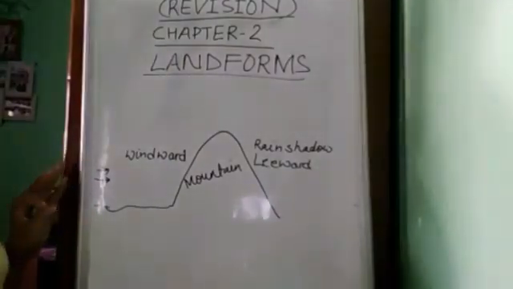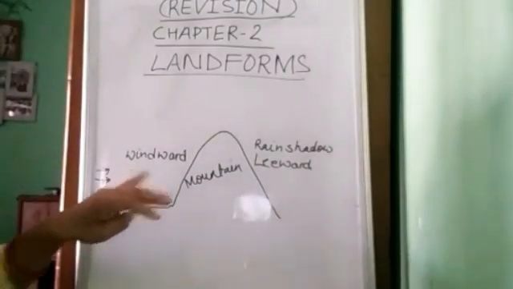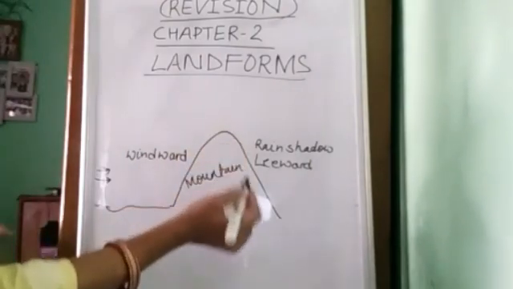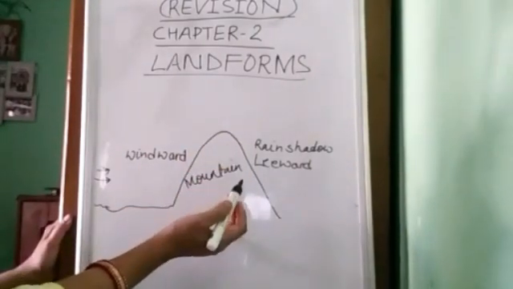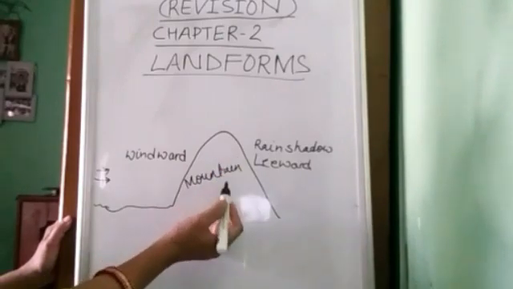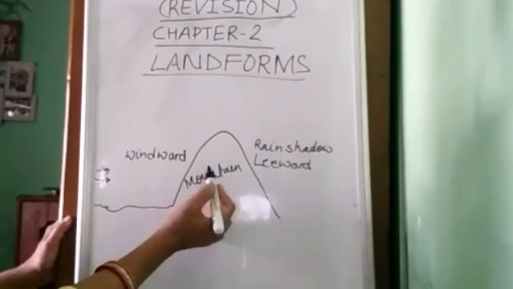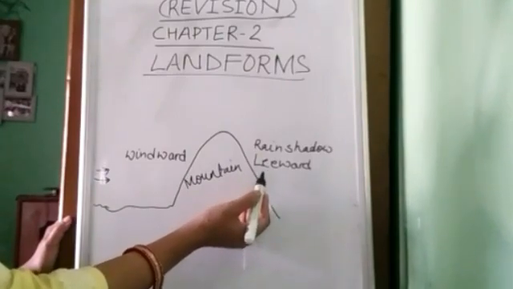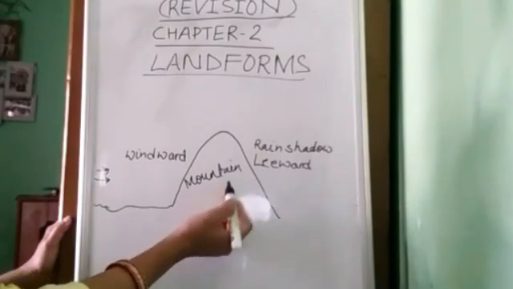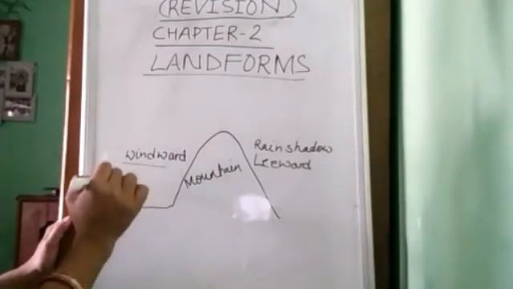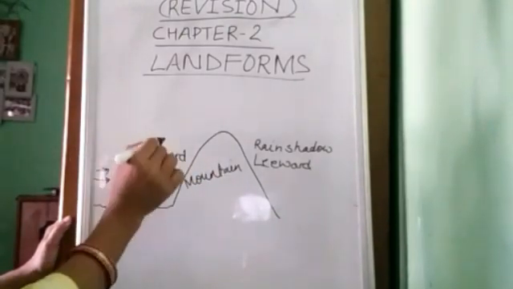Now the next is the leeward side of the Himalaya. On the leeward side, there is rain shadow. Rain shadow is a dry area on the leeward side of a mountainous area, away from the wind. This is the windward side, where it rains after condensation.